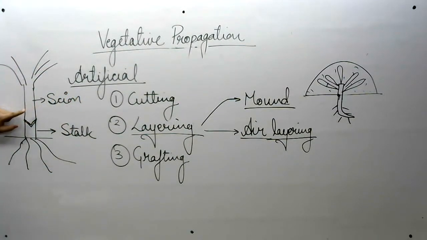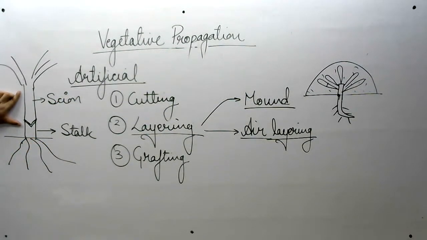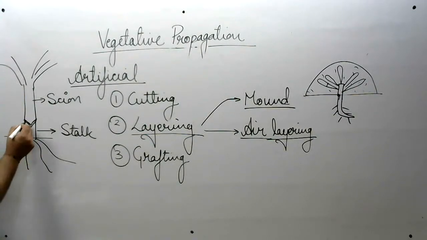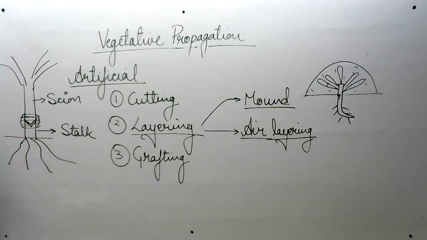So for grafting we require scion and stalk. क्या फायदा है, क्या एडवांटेज है इन दोनों को कंबाइन करने का? After combining, we are having a better shoot system and a better root system in one plant only, okay? Yes, absolutely, definitely. इस joining के लिए आपको joining grafting clay का यूज करना पड़ेगा, then you need to tie them, all right? After some time they will make a connection with each other, okay?